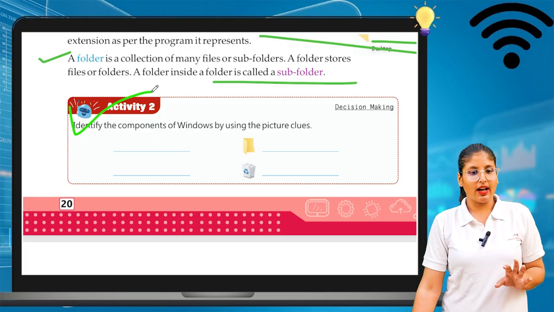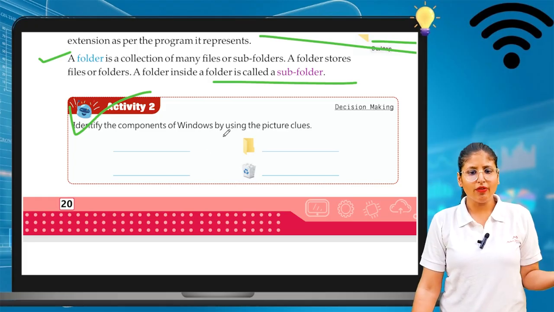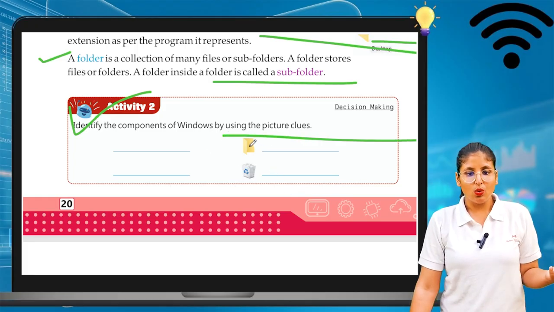Now another activity: identify the components of the computer by using the picture clue. So what do these pictures tell you? It's the folder. What's that? It's the recycle bin picture. Okay. So with the icons, we can easily identify the name of that program.